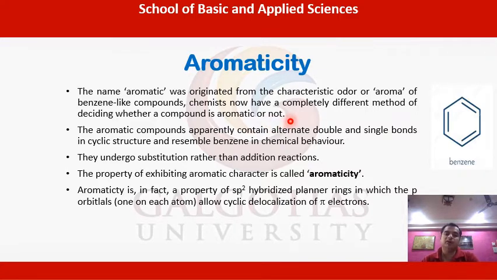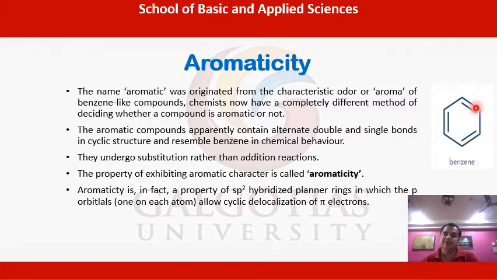For a compound to be aromatic, anti-aromatic or non-aromatic, it must satisfy certain conditions. Aromatic compounds contain continuous conjugation of pi electrons, as we can see in benzene.